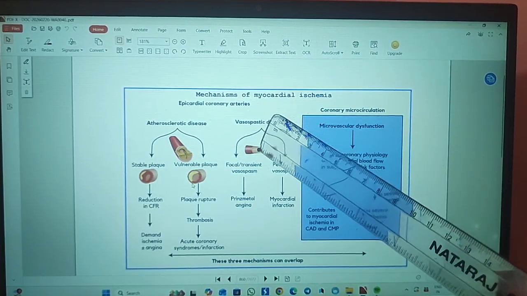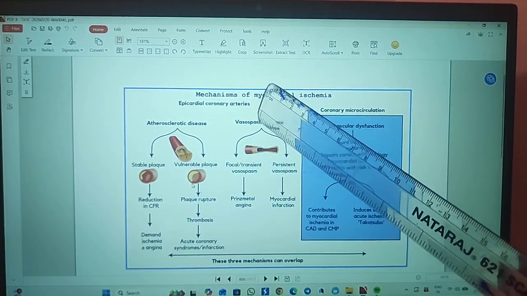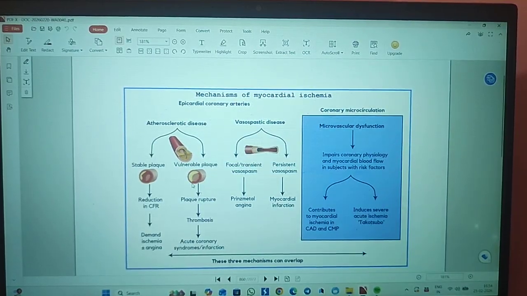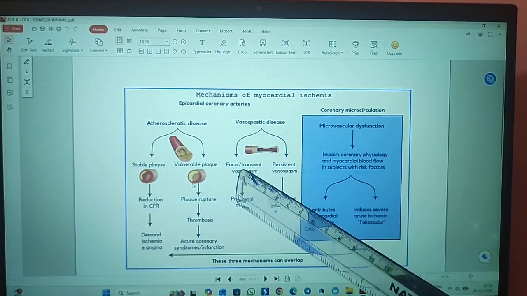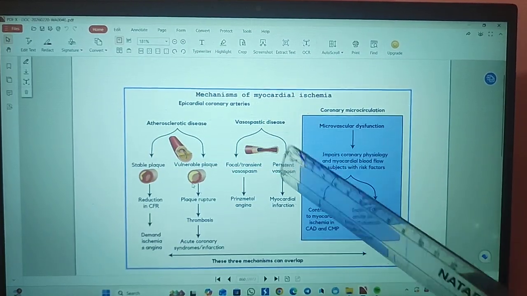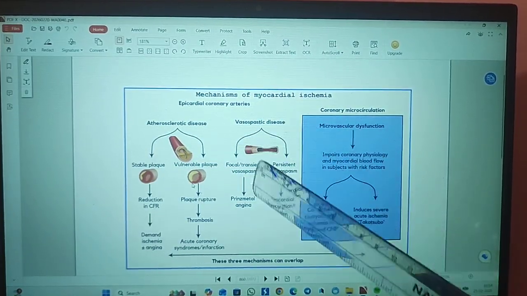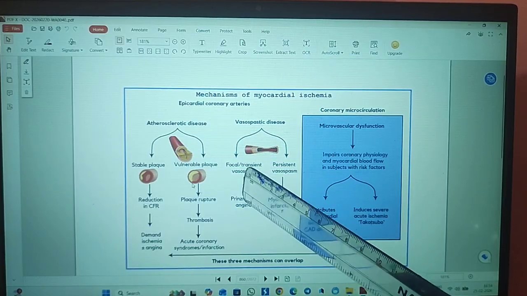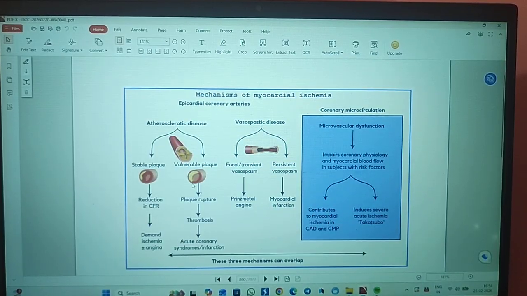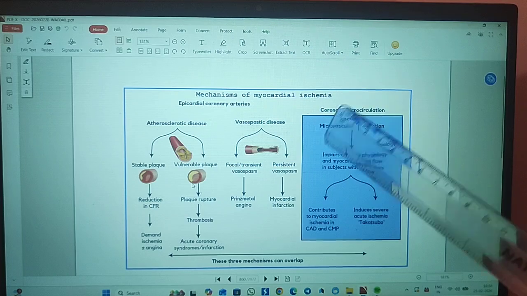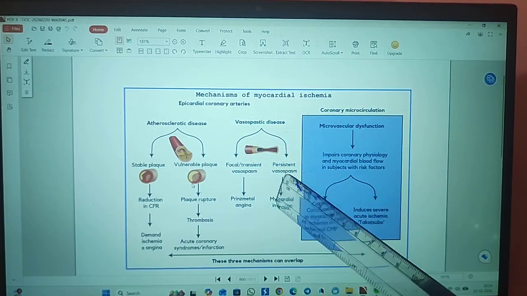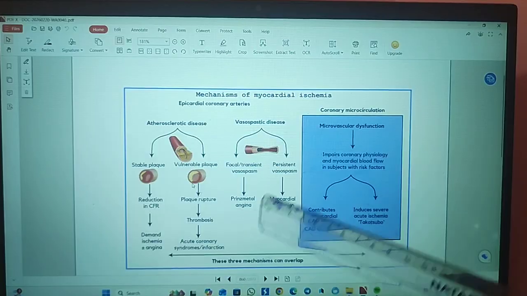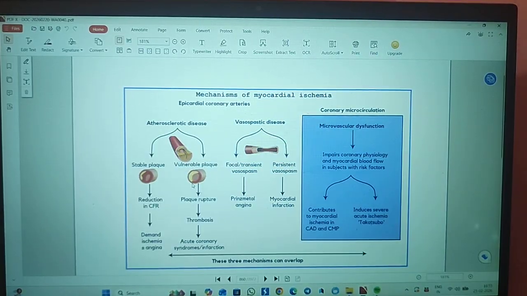In case of vasospastic diseases affecting the vessels, there may be a focal transient vasospasm or a persistent vasospasm. In case of transient vasospasm, this leads to Prinzmetal angina, and persistent vasospasm will lead to MI. So these are the epicardial coronary arteries involvement, atherosclerotic and vasospastic diseases.